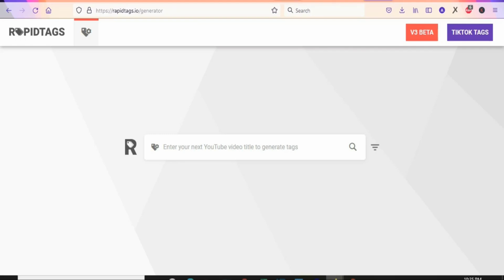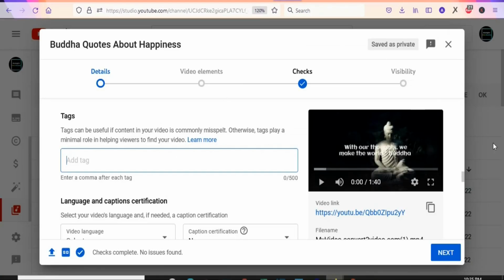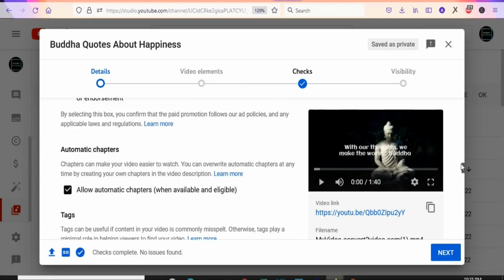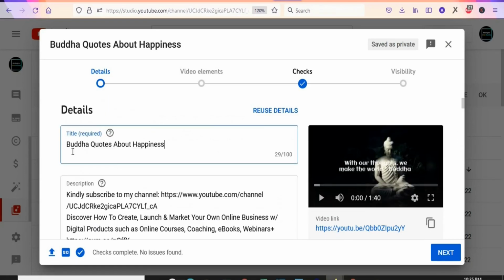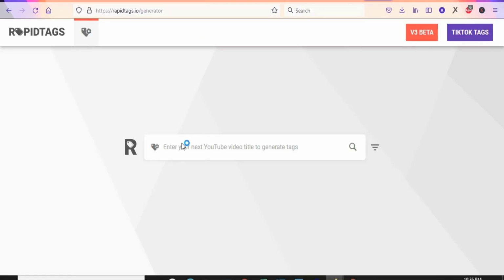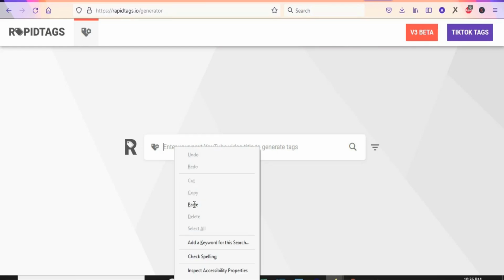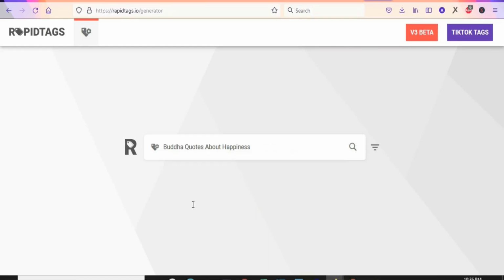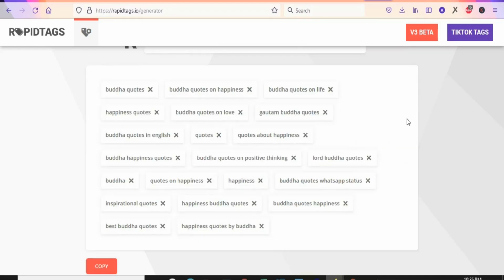We are going to copy the title of our video so that we can use it to generate tags for our video. When you scroll upwards, you are going to copy the title of the video. Once you copy it, you are going to come back to Rapid Tags, and here you are going to paste your title. Once you paste your title, you are going to click on search so that you can search for the different tags. As you can see, these are the tags that you can copy and paste onto your video.